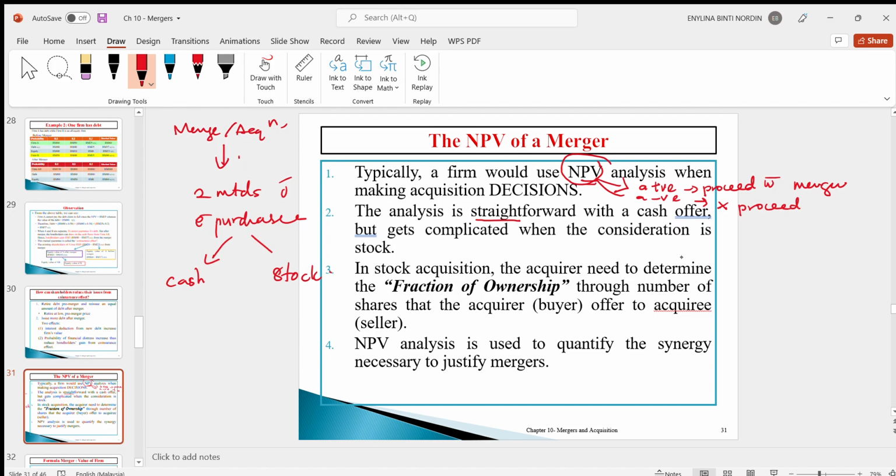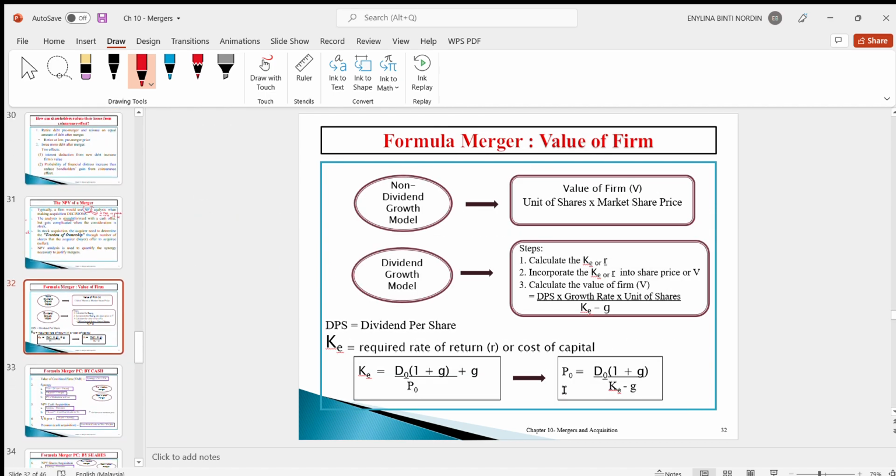In order to apply the NPV analysis, before we go to the example, let's move to the next slide. The calculation of NPV can be determined based on two situations.